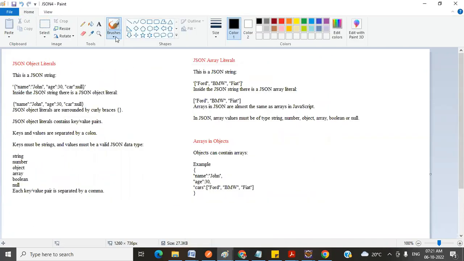Okay, so that is all about the JSON object literal, and this is a JSON array literal, and this is an array inside an object. So just observe carefully what things you need to follow before creating the object in JSON. This is a JSON string. If we are defining a JSON object, we have to start with the curly bracket and close with the curly bracket. This is how to define the object inside the JSON.